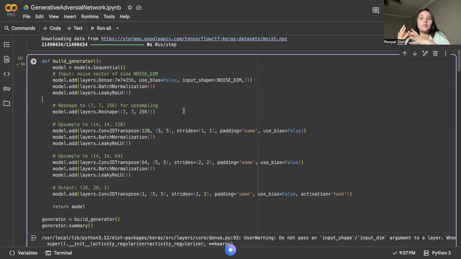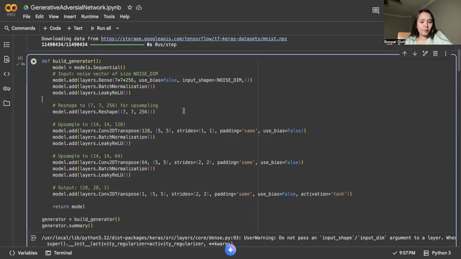If you remember how things work in a CNN, with 28 by 28 input, then there was a convolutional layer of 3 by 3, then a pooling layer of 2 by 2, and then the output came. This is how the Conv2D transpose works.